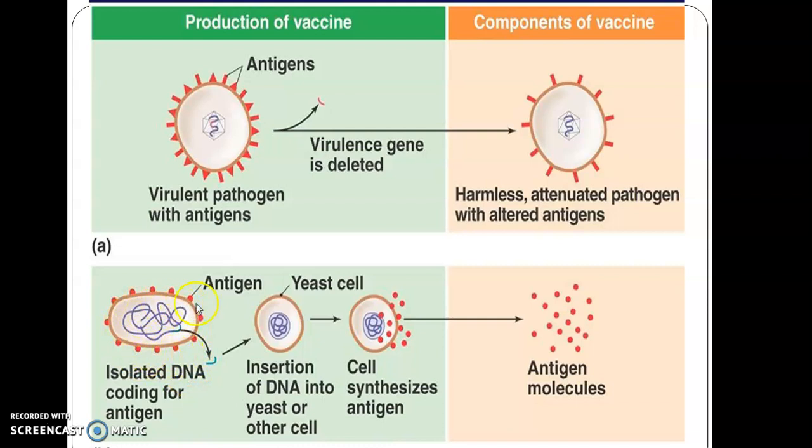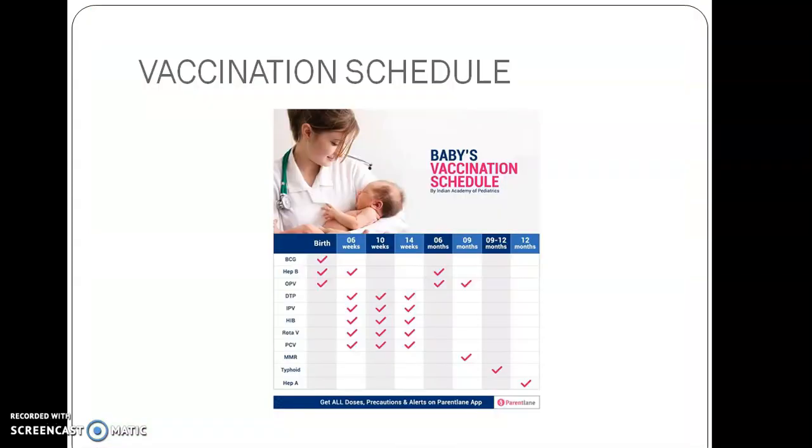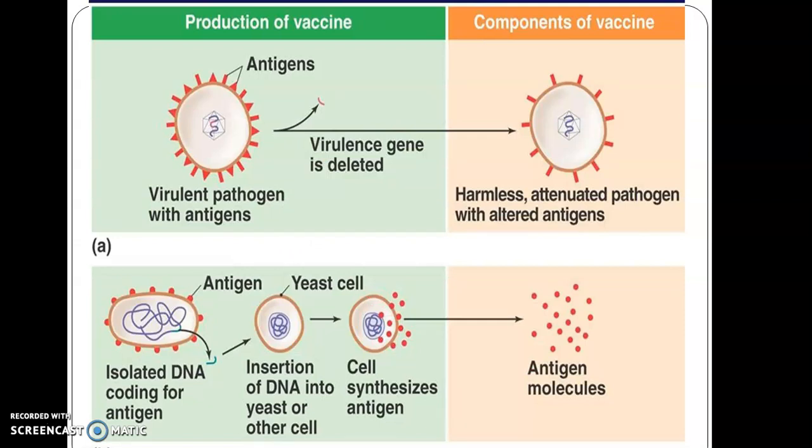This is the pathogen, and from that the DNA coding for the antigen is isolated and administered into a yeast cell, and the cell will synthesize the antigen, and that antigen is procured. So that is about the recombinant DNA type of vaccines.